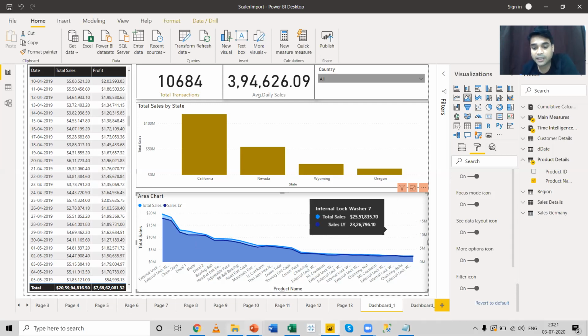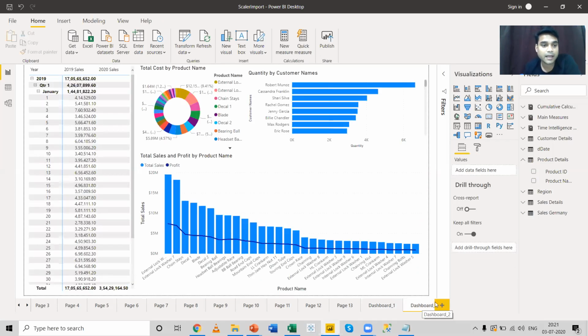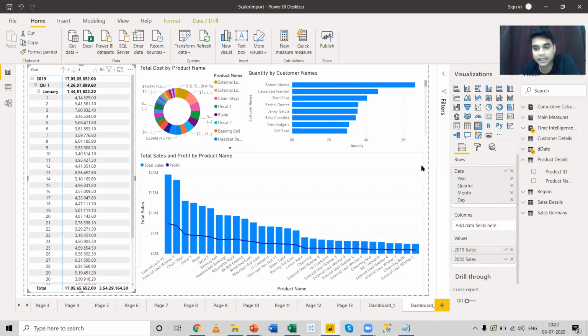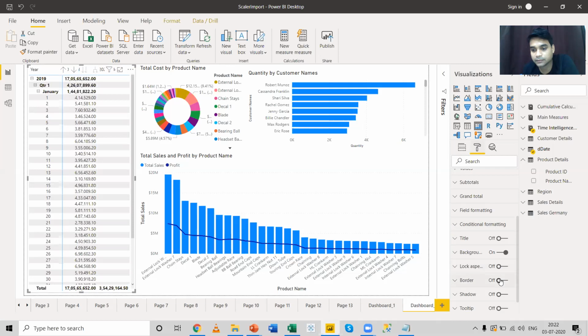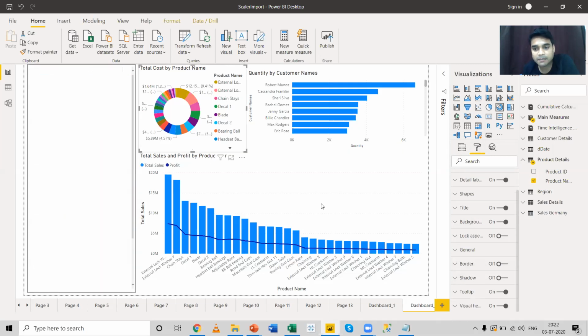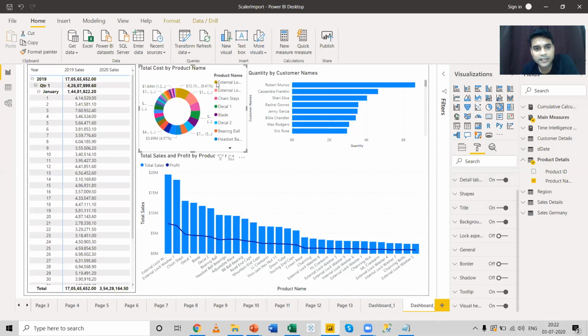So the same thing we can do for dashboard 2. We can go to the dashboard 2 option and do some of the formatting. I'll select this matrix table, go to the format option and give it a border. In the pie chart, let me remove the legends over here.